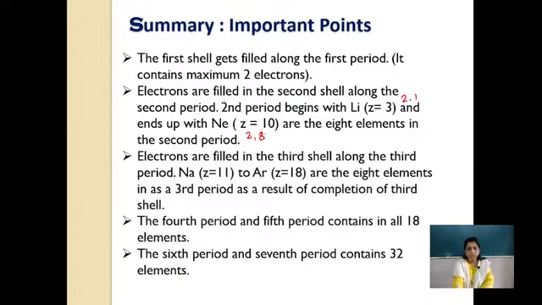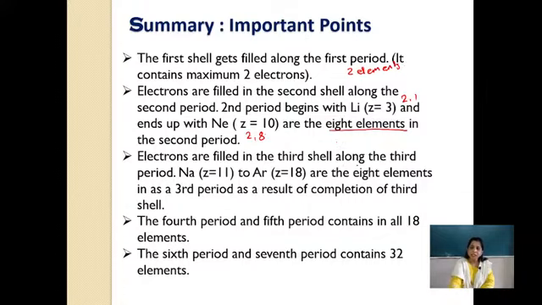So only 2 shells with 2,8. That is the second period. In the second period you have a total of 8 elements. In the first period we have only 2 elements, remember. Here 8 elements.